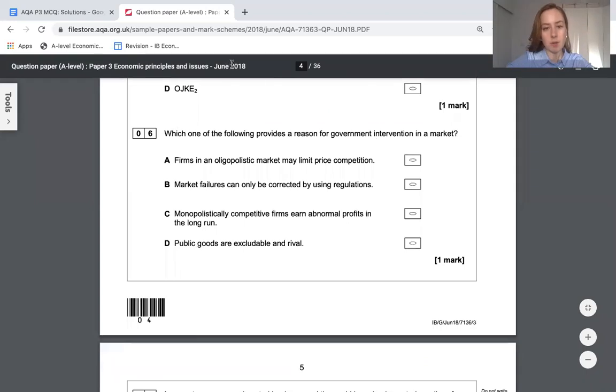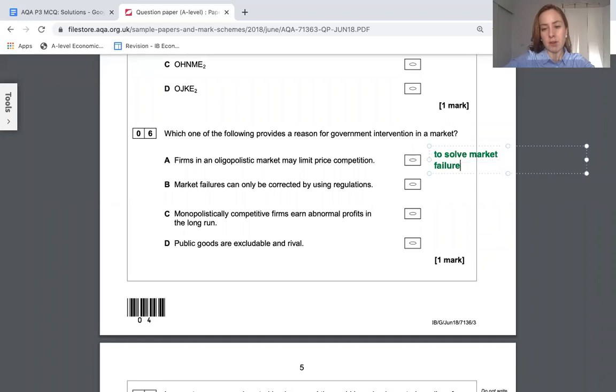This is micro. Governments intervene in micro to solve market failure. So we're looking for something that's in a market failure topic. So things like externalities, we're looking for public goods. We are looking for monopoly power, anything like that that's in your market failure kind of topic.